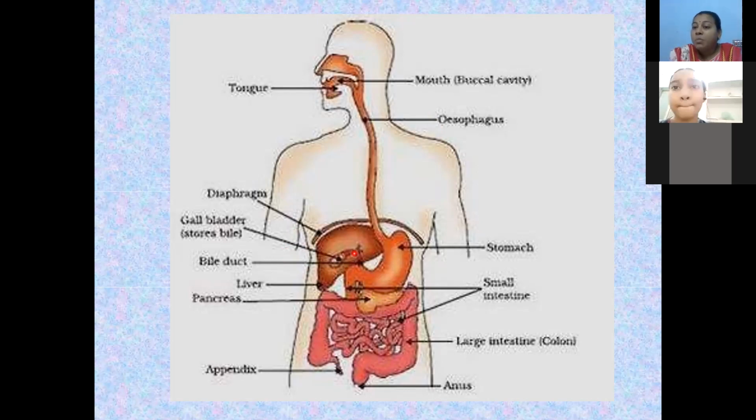And one more important point: the largest gland in the human body is, students, the liver. The largest gland in the human body is the liver. Very important point. Please note this down.